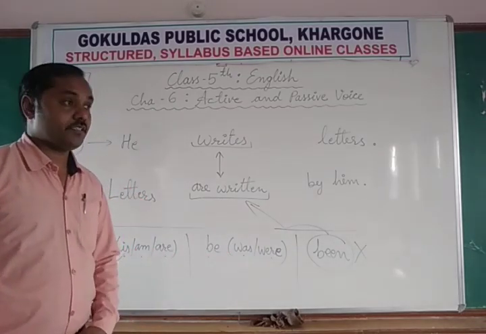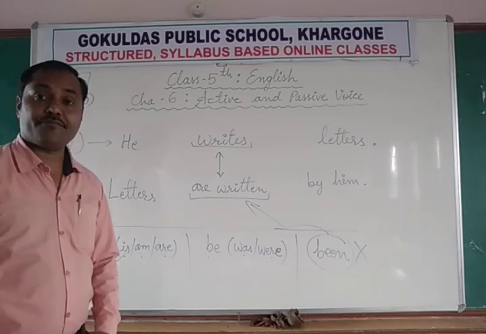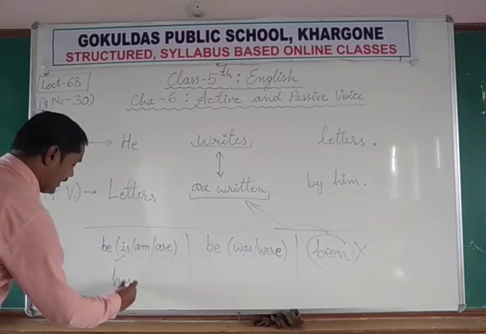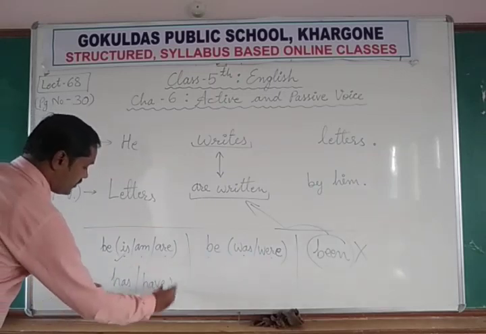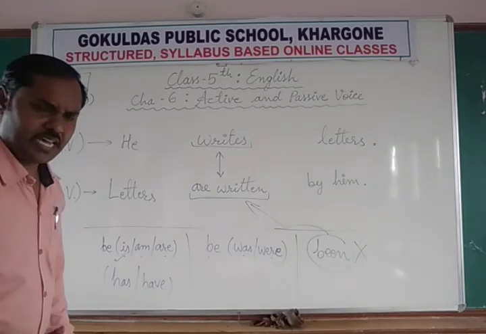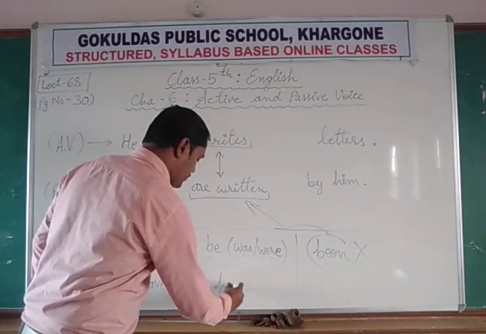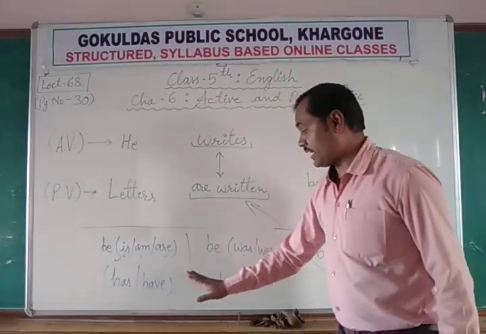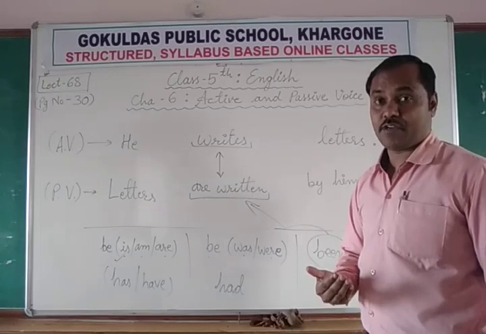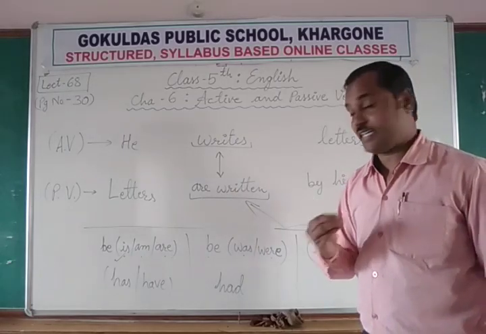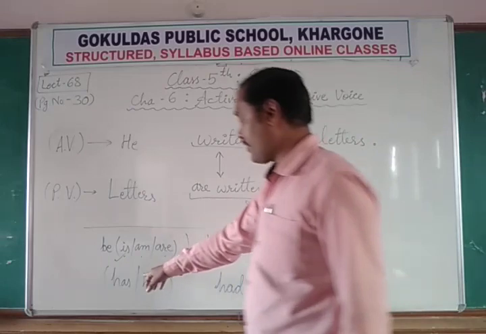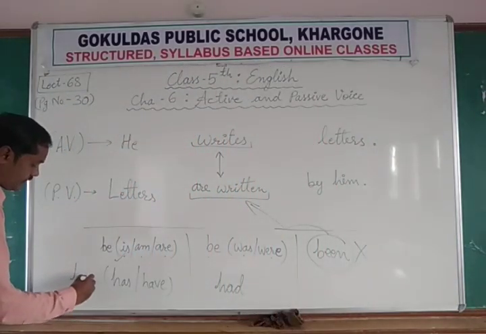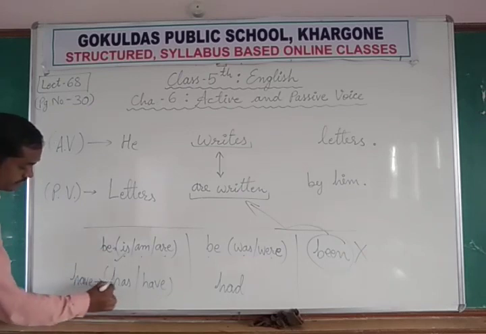Same in the perfect tense: has, have, had. So for present we use has or have, चुका है, चुके हैं. And for past we use had, चुके थे या चुका था. Again I am telling you in advance, when we are going to learn perfect tense, we will use the forms of have. These are the forms of be and these are the forms of have.